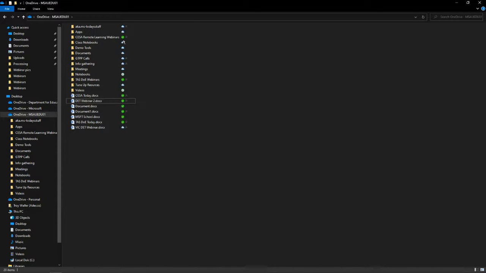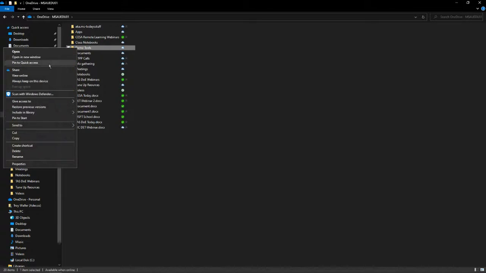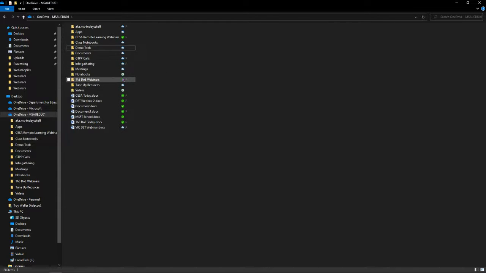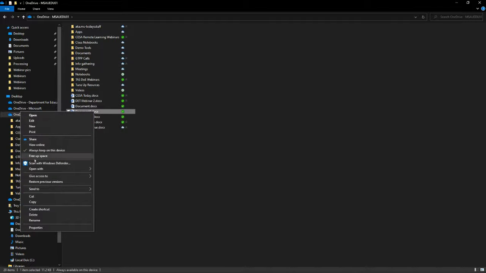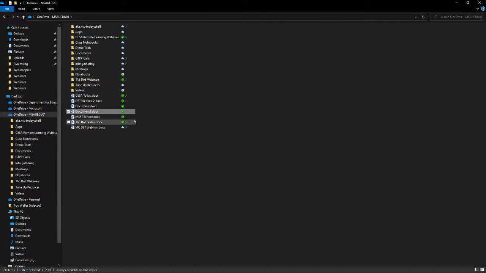So if I think a document's not so important, and I don't need it all the time, I right click it and click on Free up space. Let's take one that's already, yep, I'm going to click on this one, and you can see here, Free up space. I click on that, and then it turns into a little cloud, all right? So now it's only in the cloud.